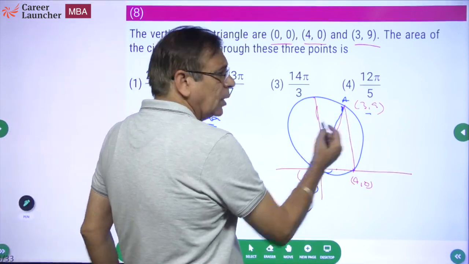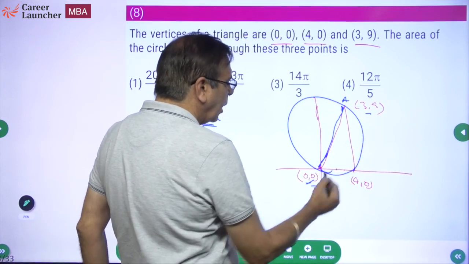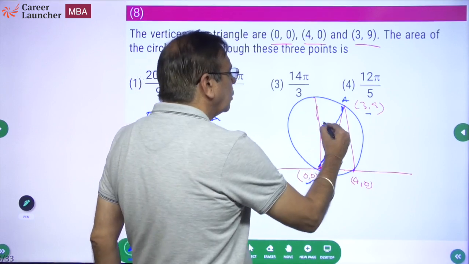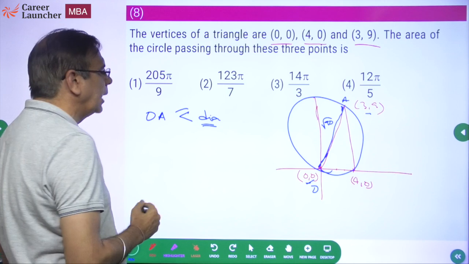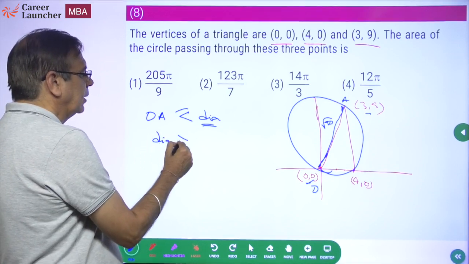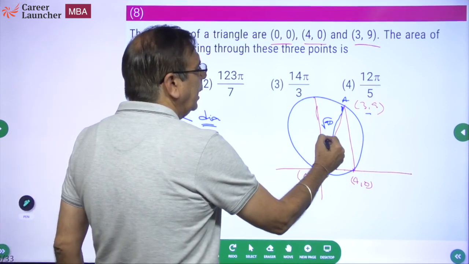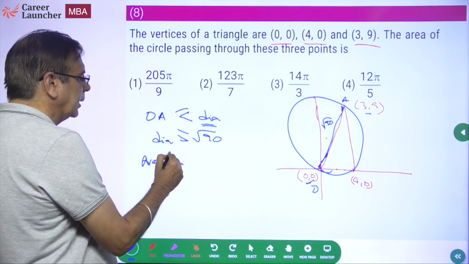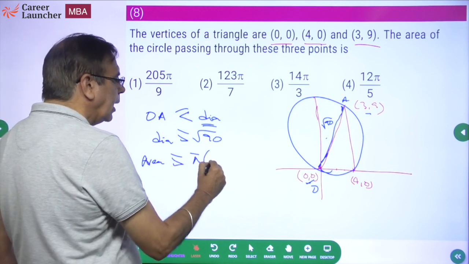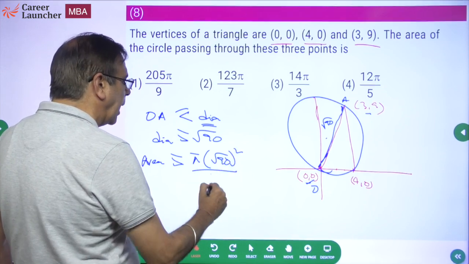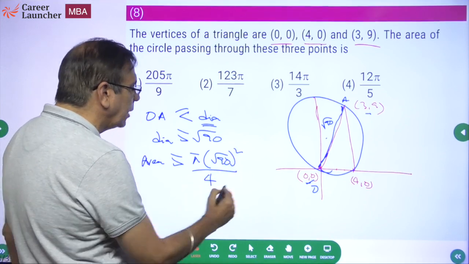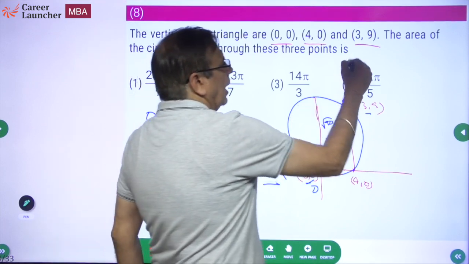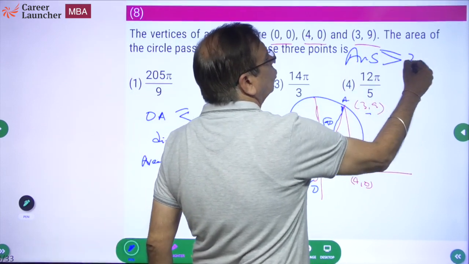What is the length of OA? I'm sure you know the distance formula. 9 square minus 0 square plus 3 square minus 0 square, under root. So this is under root 90. So OA is under root 90. So I can say diameter is greater than or equal to under root 90, which is the length of OA. Okay. So if diameter is OA, what will be the area of the circle? Should be greater than or equal to pi d square by 4, which is under root 90 square by 4, which is equal to 90 pi by 4. So this is 22.5 pi. So all I am saying is my answer has to be greater than or equal to 22.5 pi.